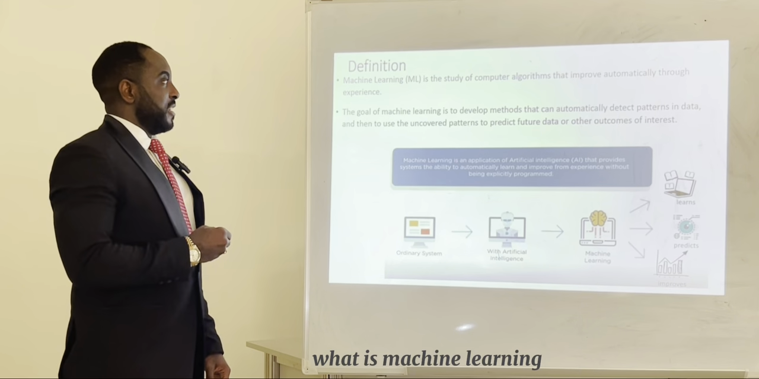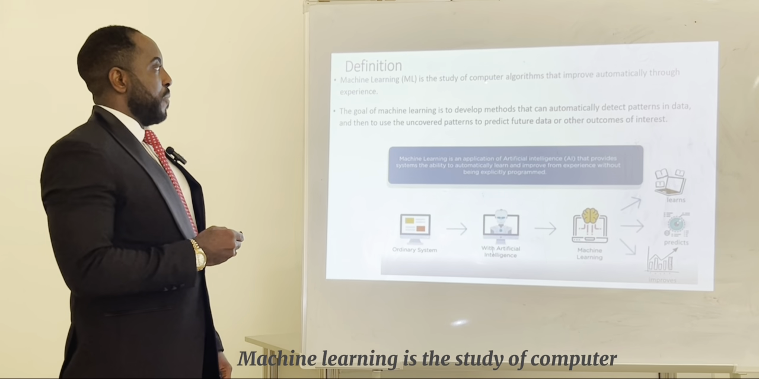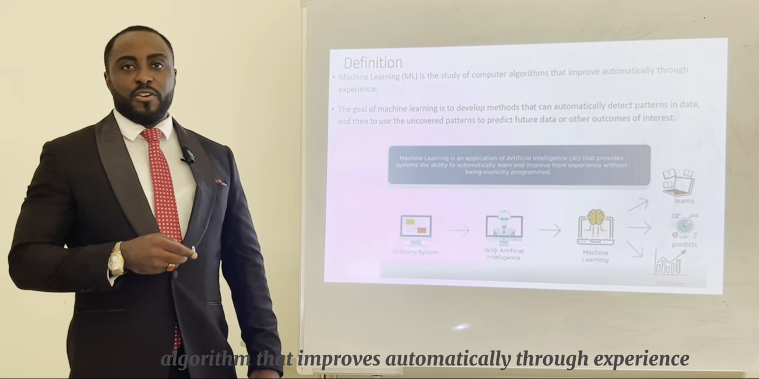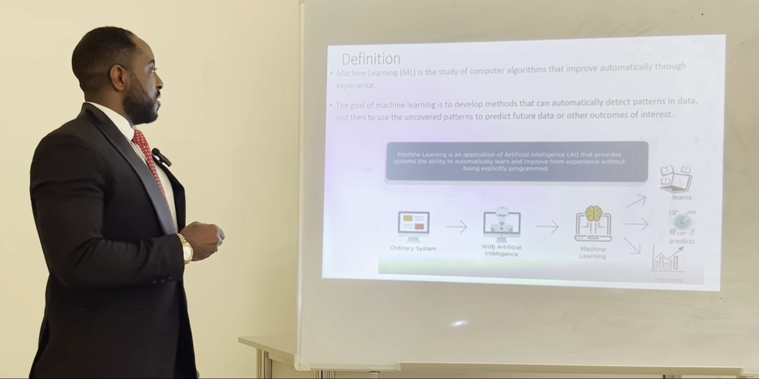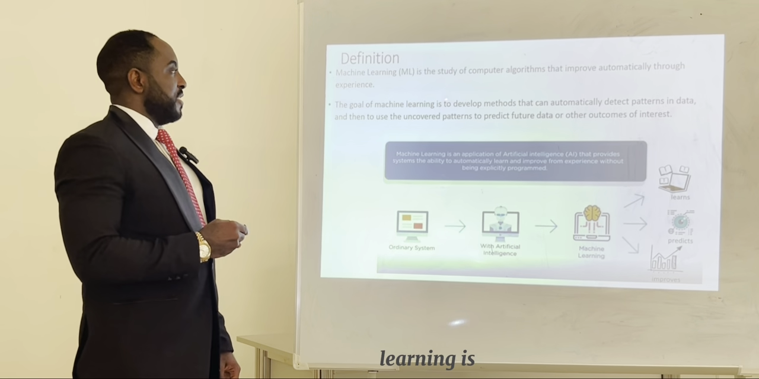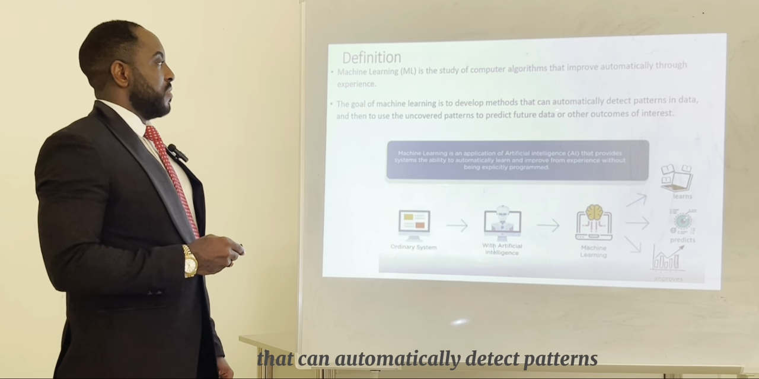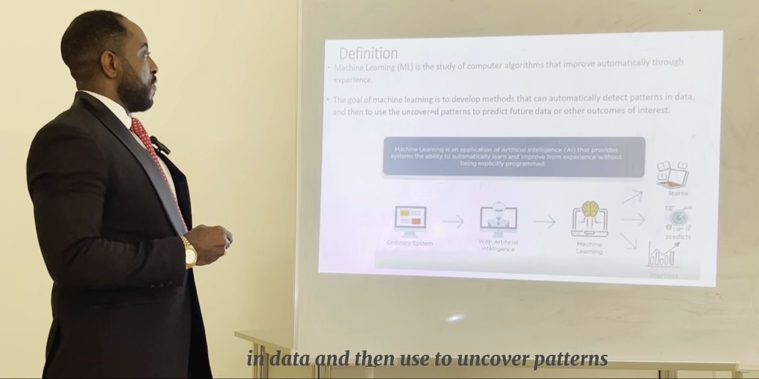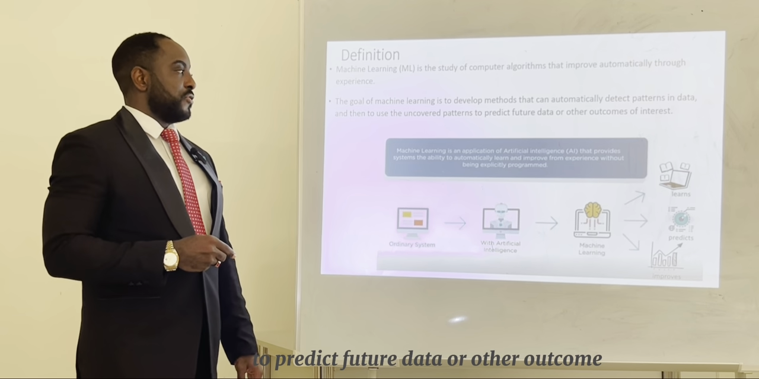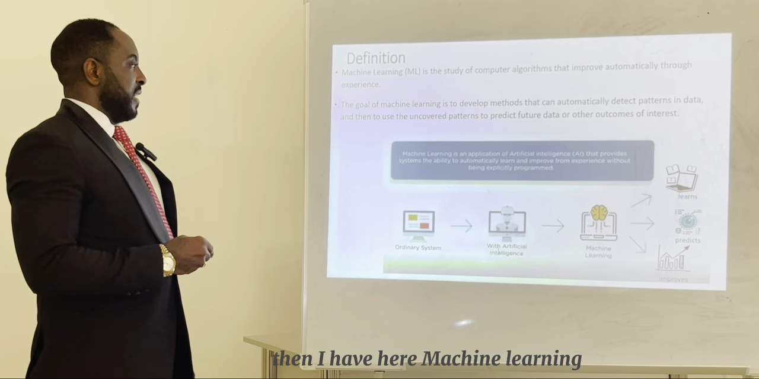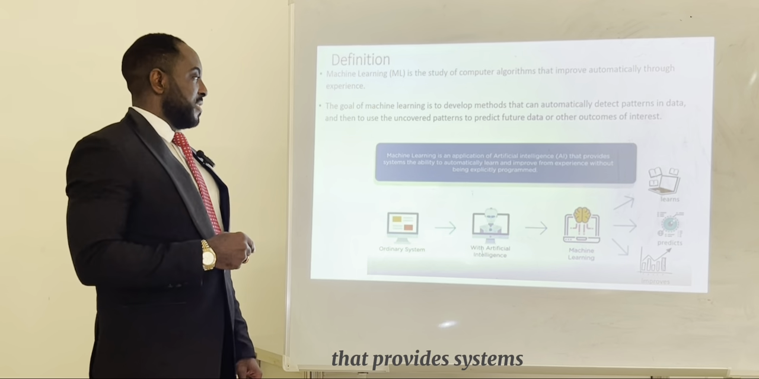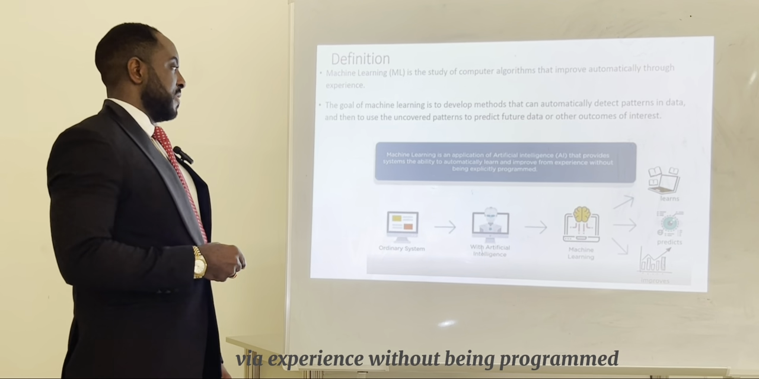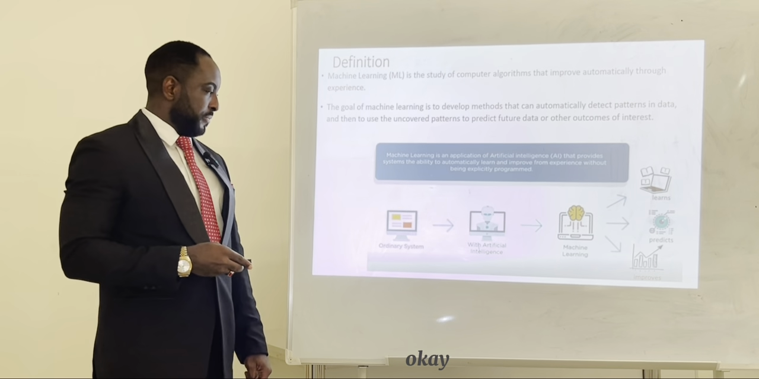So, what is machine learning? Machine learning is the study of computer algorithms that improve automatically through experience. So the goal of machine learning is to develop methods that can automatically detect patterns in data, and then use the uncovered patterns to predict future data or other outcomes. Machine learning is also an application of artificial intelligence that provides systems the ability to automatically learn and improve from experience without being explicitly programmed.